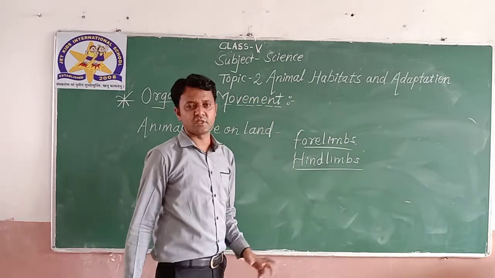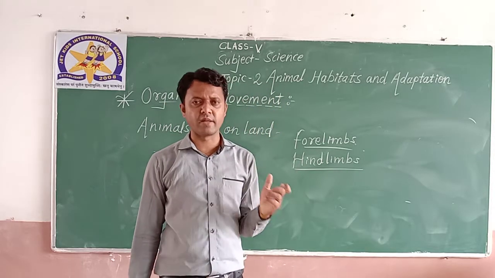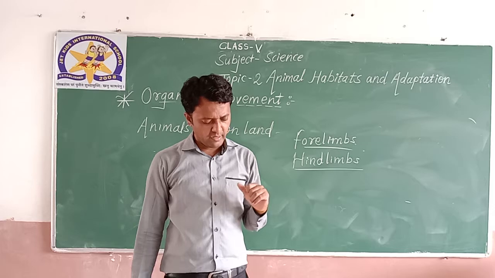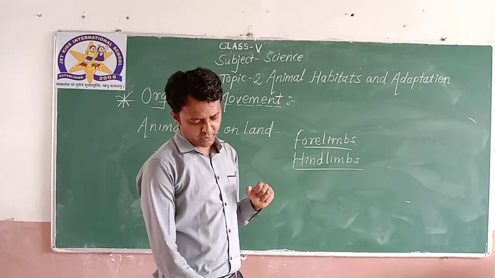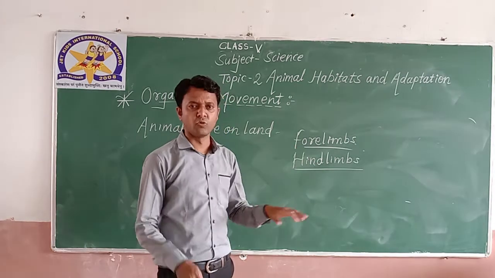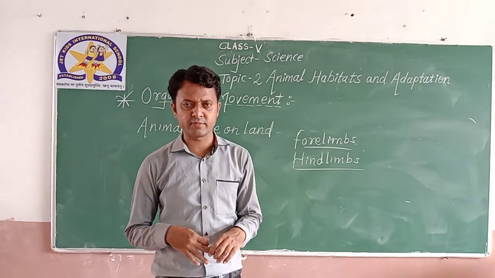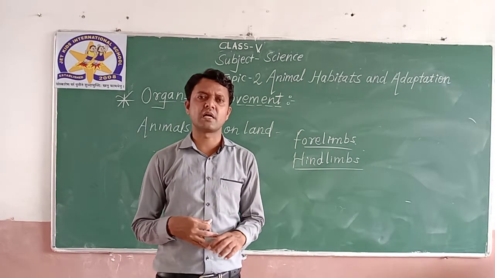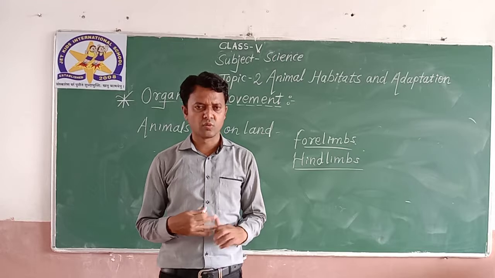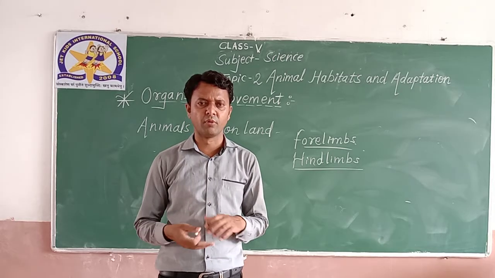These are the two main features generally found in the majority of animals which live on land. Forelimbs, as I already explained: the two front legs of animals are called forelimbs, and the two back legs of animals are called hind legs. So you all know how they move.